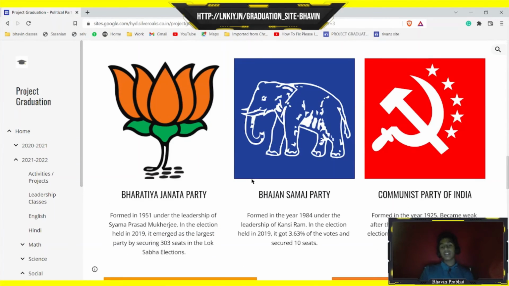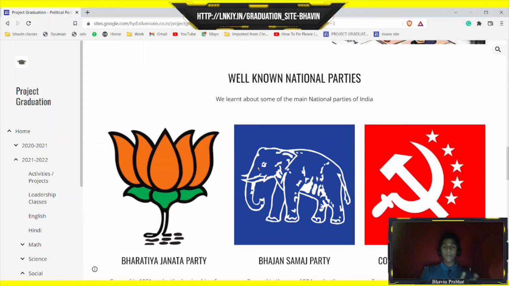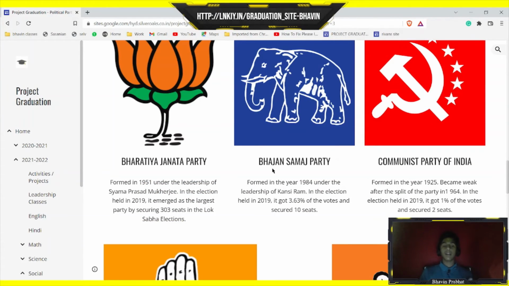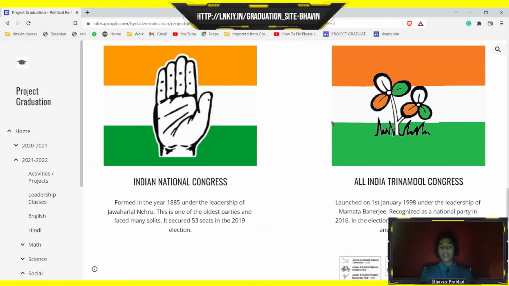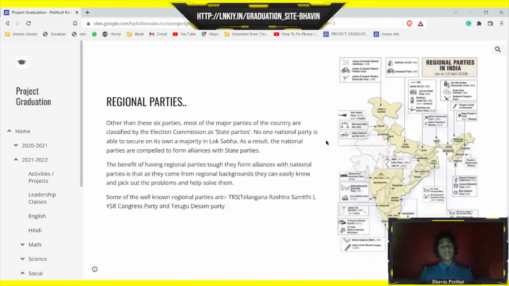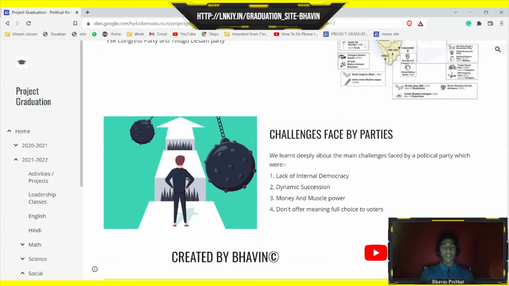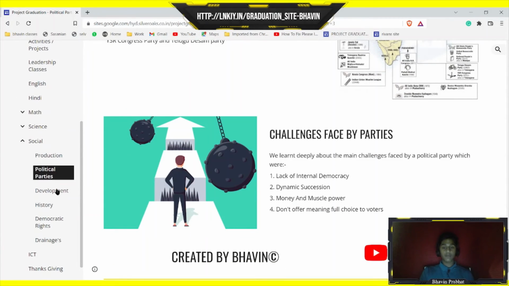So we have learnt about some of the well-known national parties: BJP, Bharatiya Janata Party, BSP, Bahujan Samaj Party, Communist Party of India, Indian National Congress, All India Trinamool Congress. And then we learned about what regional parties or state parties are, and then the challenges faced by political parties.